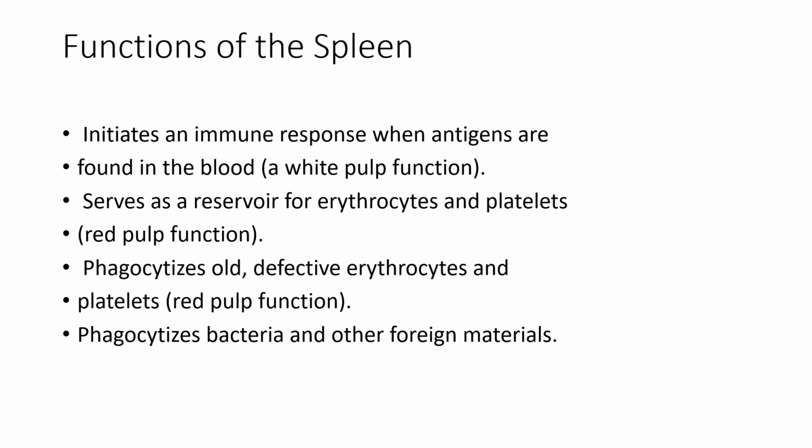Like the other lymphoid tissue, the spleen is a center where both B lymphocytes and T lymphocytes are multiplied and play an important role in the immune response. The spleen is the only site where an immune response can be started against antigens present in circulatory blood. So this is the main function of the spleen.